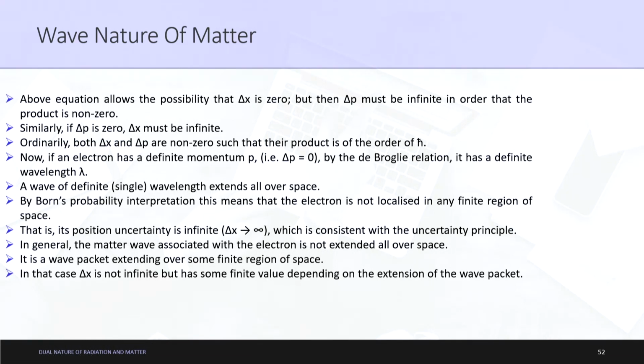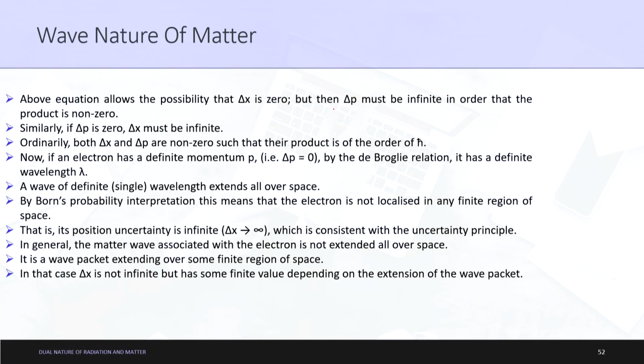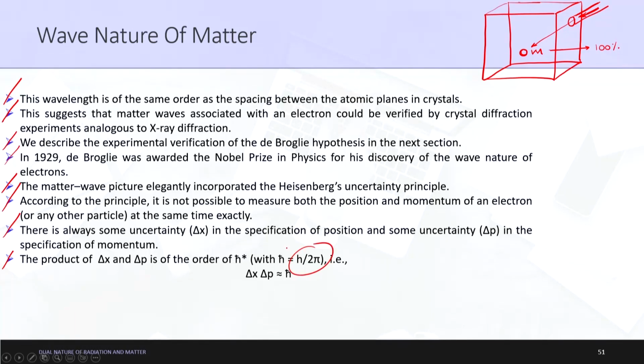Okay. The above equation allows the possibility that delta x is 0, but let us say delta x is 0 for now. Then delta p must be infinite in order that the product is non-zero. Quite evident, because this value h upon 2 pi will always be constant, since h is constant. So, if delta x is 0, then delta p has to be infinite, such that this value is approximately equal to h upon 2 pi.